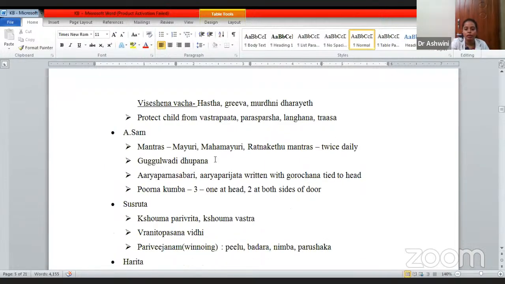Here you are supposed to write some mantras, that is Arya Aparajita, Bhari, then Arya Parijata, written with Gorochana and tied to the head. This has to be done. Then Purna Kumbha. Again he has told Purna Kumbha. Charaka has told only one, here he has told three. One has to be at the head end of the baby, and two on both sides of the door.